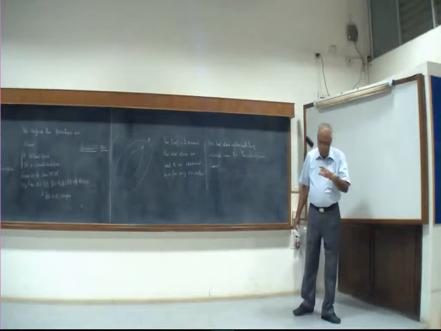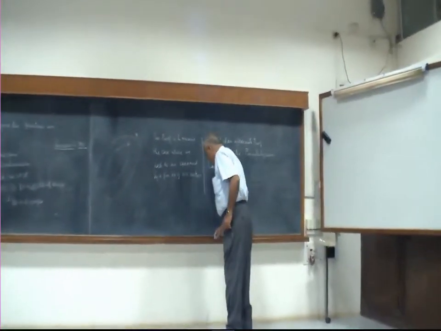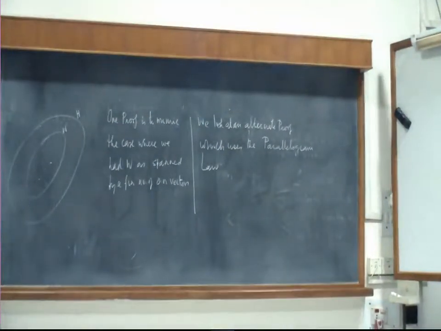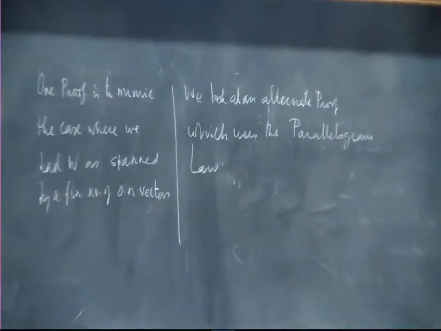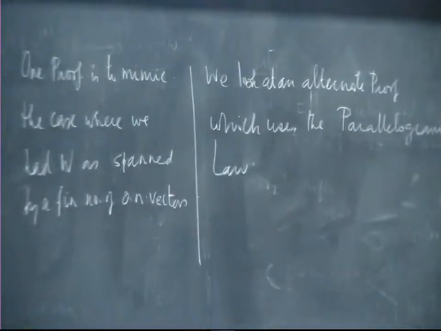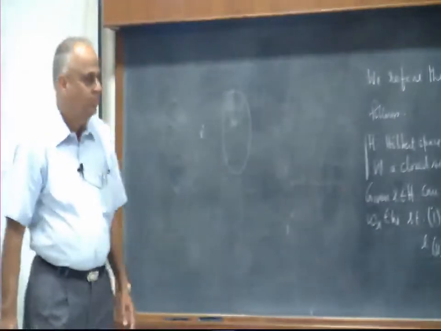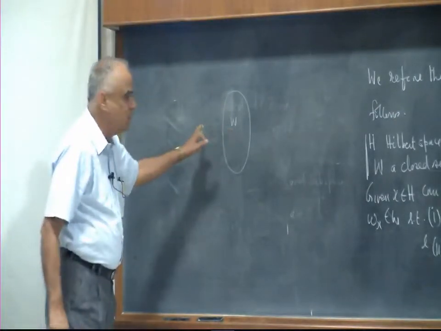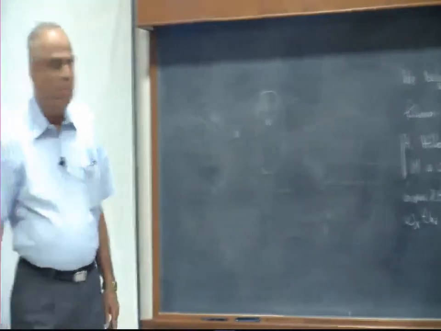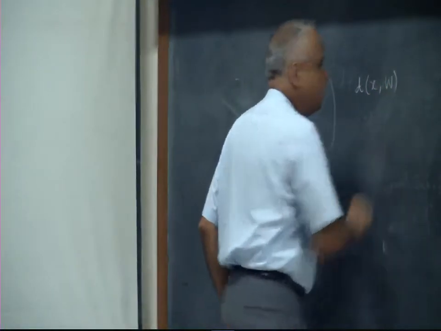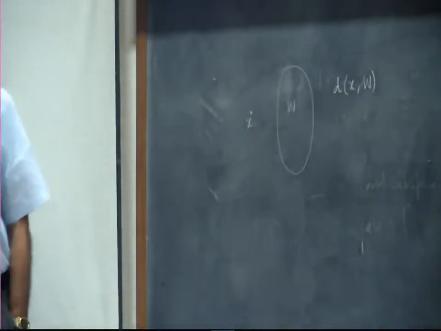What I will do is just indicate the proof in 2 minutes, what the ideas are, and we will do the proof really in the next class. So, what is the idea? Supposing you have this W and you have this x. W is a closed set, and we are trying to find the smallest distance from x to W. So what we are really doing is looking at the distance between x and W.